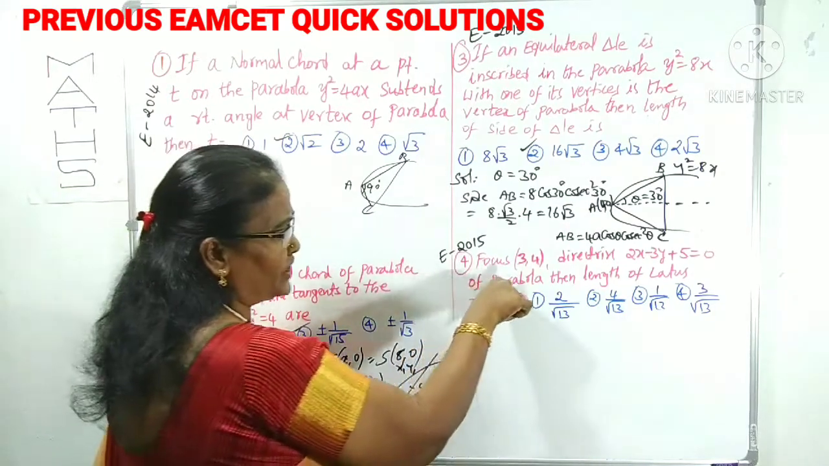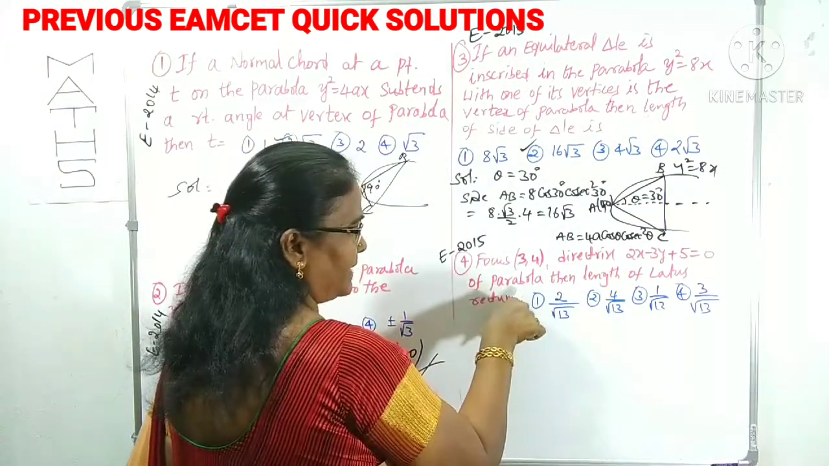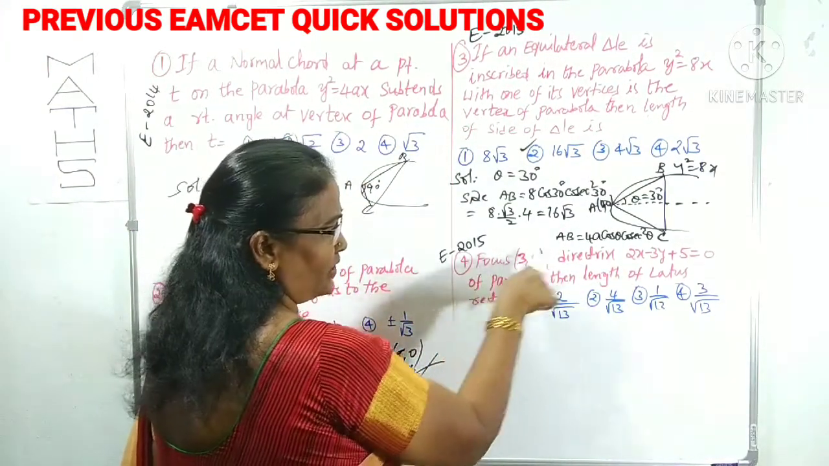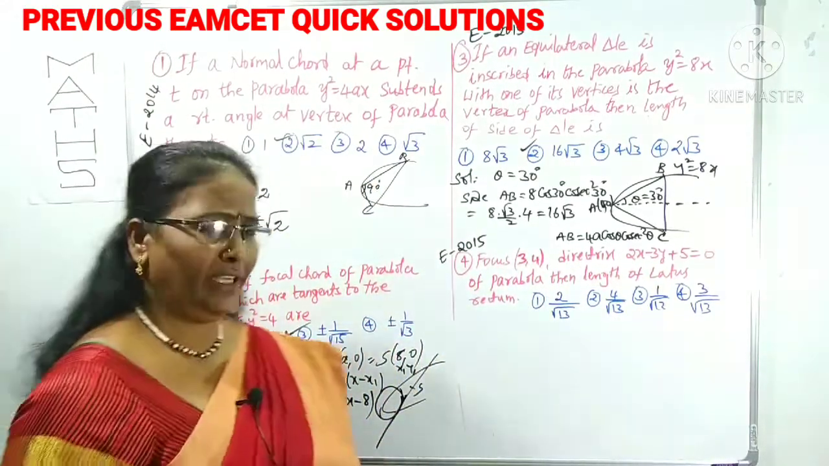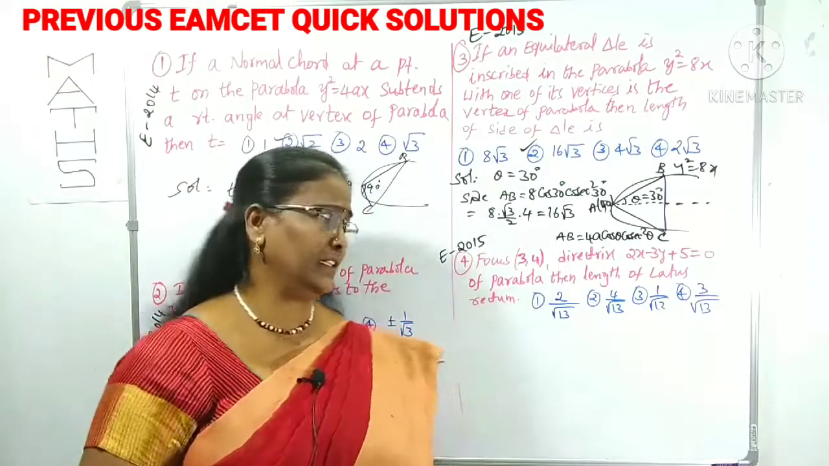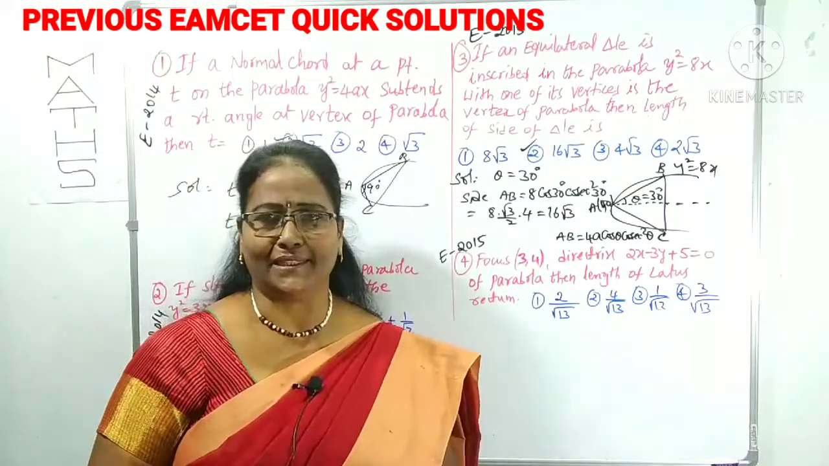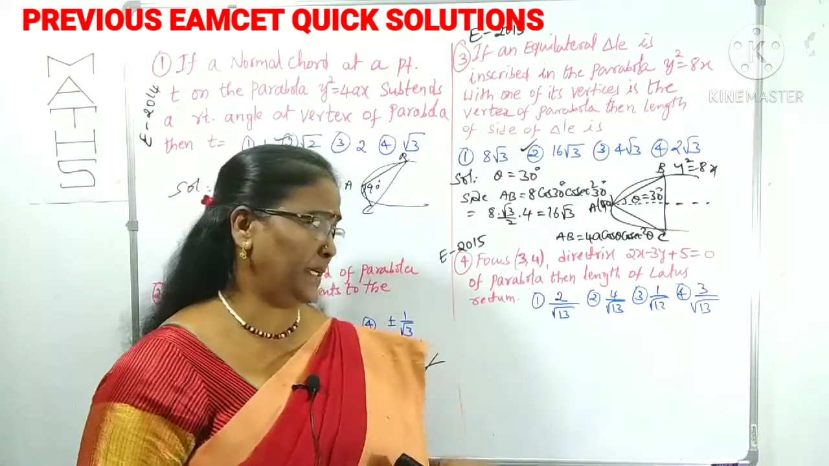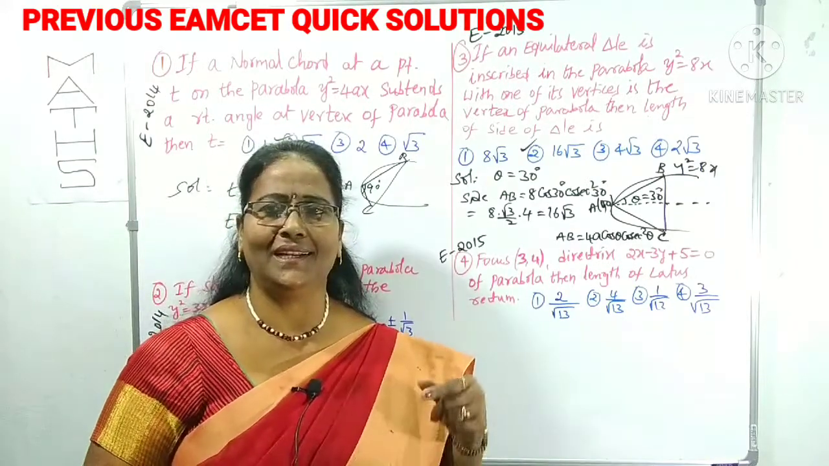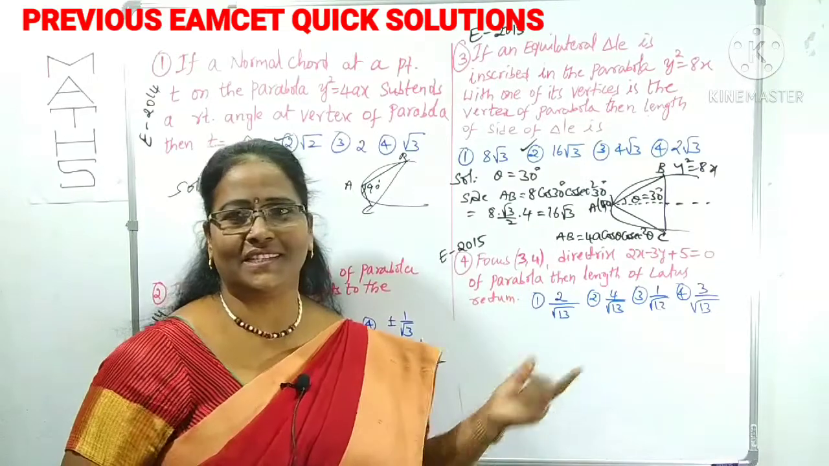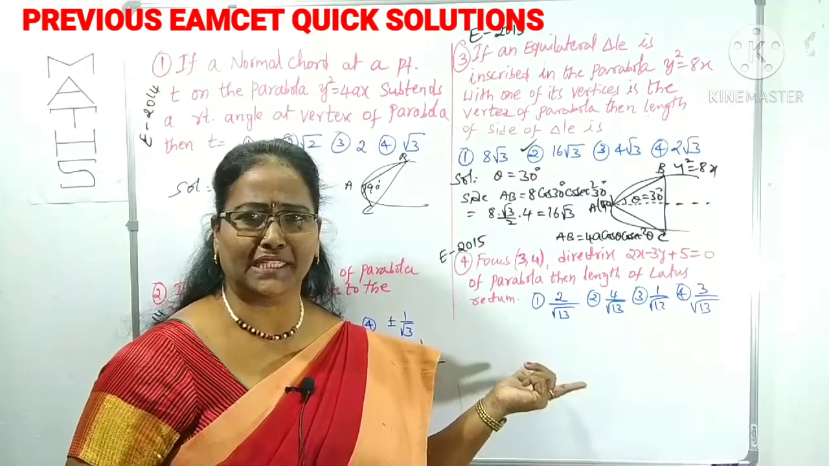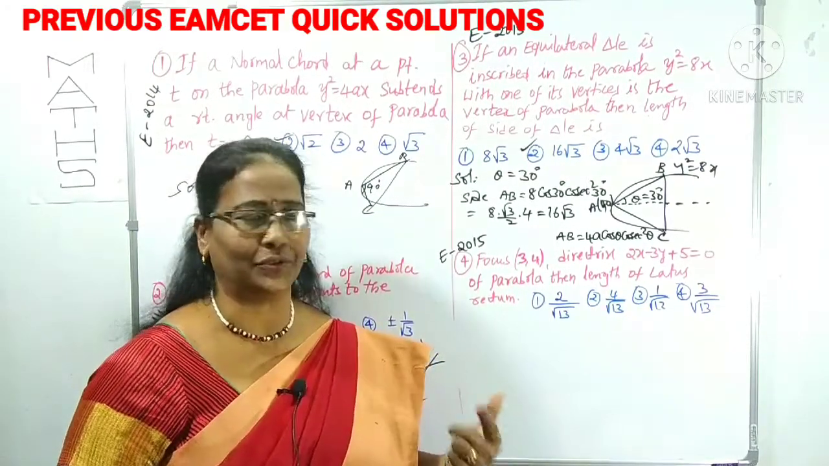What is given here? The focus and directrix of the parabola are given. Then find the length of the latus rectum. Generally, what can you think? If we are given the focus and directrix, we can find the equation of the parabola, and from that we can find the length of the latus rectum. But if you take that process, it takes nearly 15 to 20 minutes. Instead of that, what do you have to do?